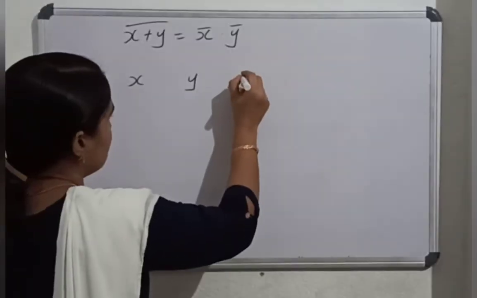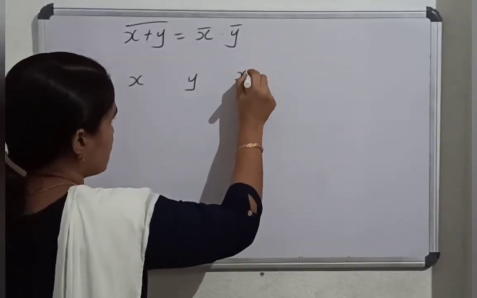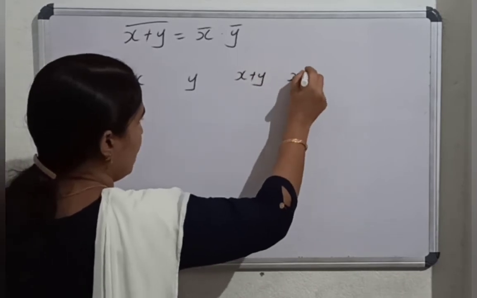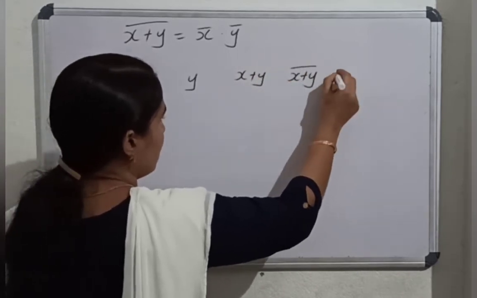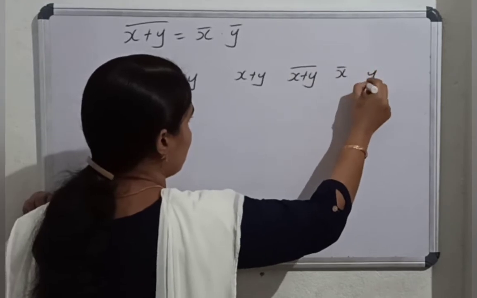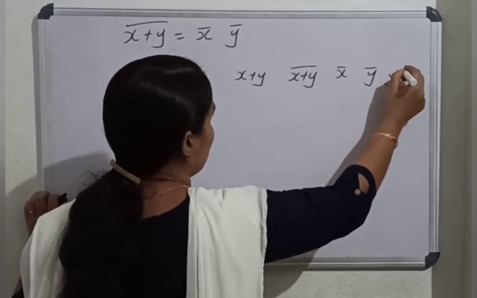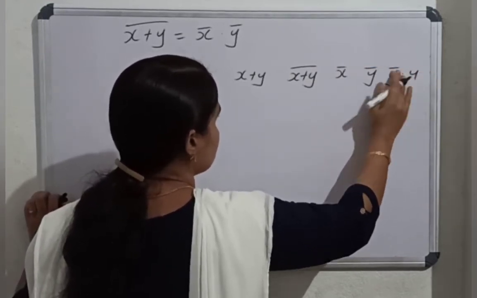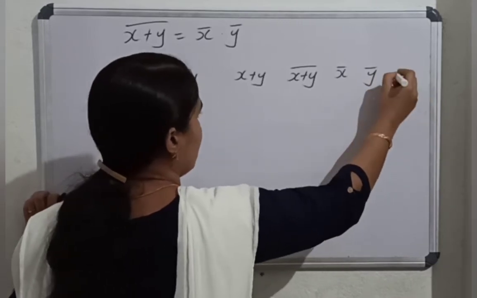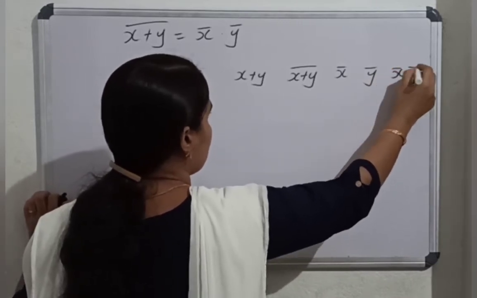The law states that X or Y whole bar equals X bar and Y bar. First we take one column for X, one for Y, one for X or Y, one for X or Y whole bar, one for X bar, one for Y bar, and then one for X bar and Y bar.